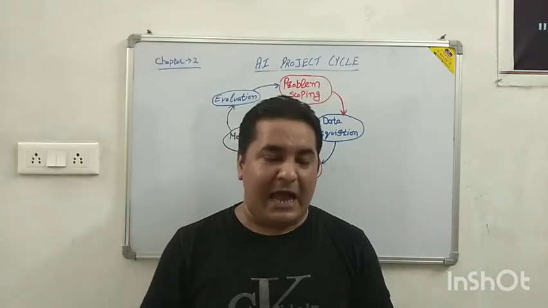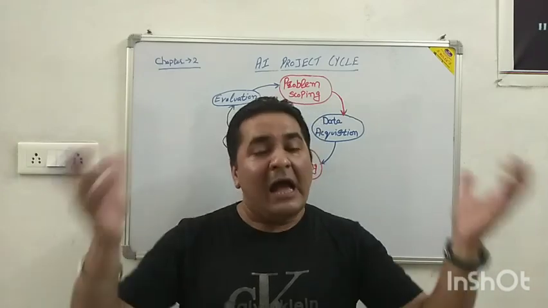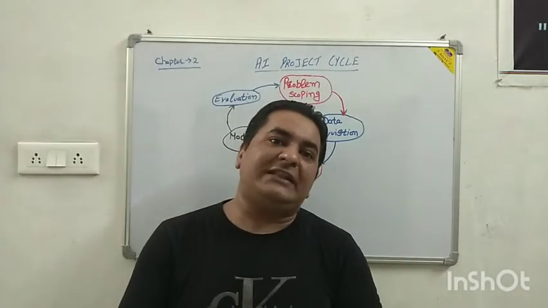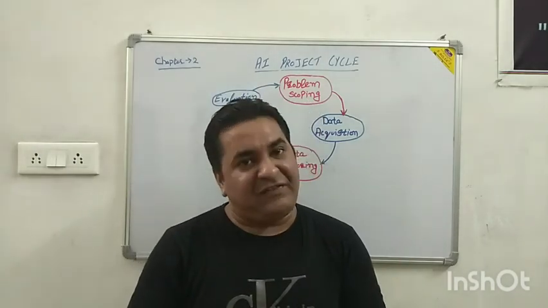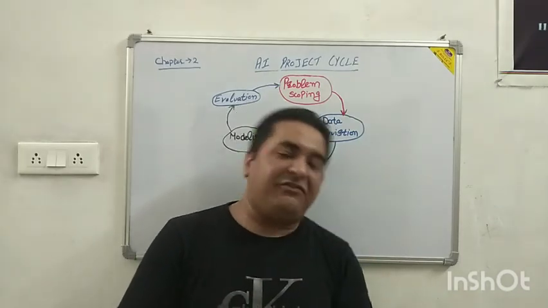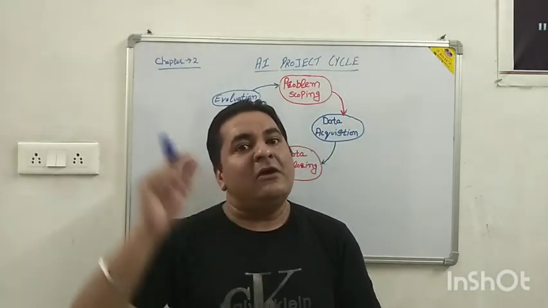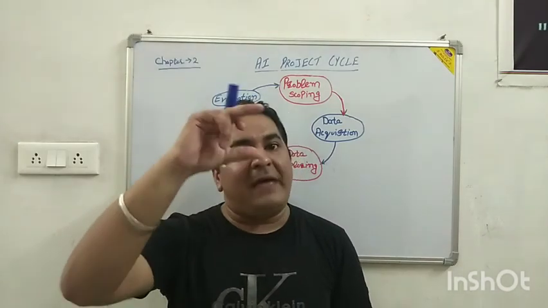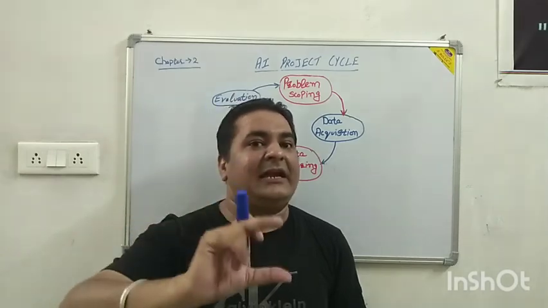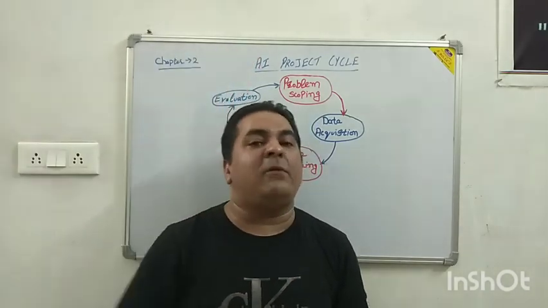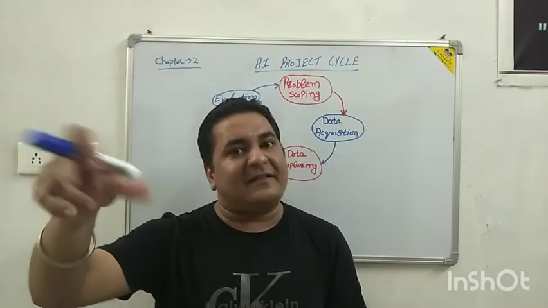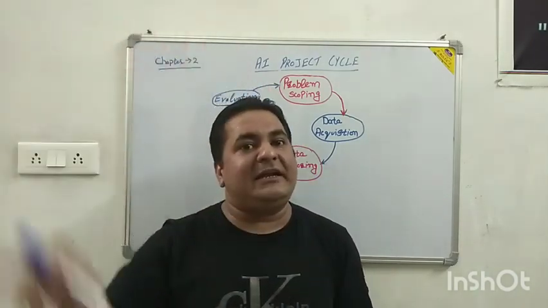At the start of my lecture also, I told you that in science we have gone through a number of life cycles: the water cycle, the butterfly. If we take the example of a butterfly, first of all there comes an egg, from the egg there comes a caterpillar, from the caterpillar there comes a pupa, then it is converted into a butterfly, again the butterfly lays eggs, and the complete cycle repeats again and again.